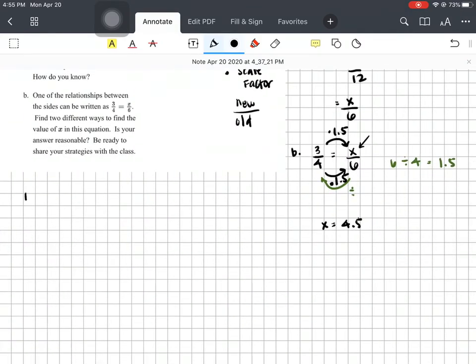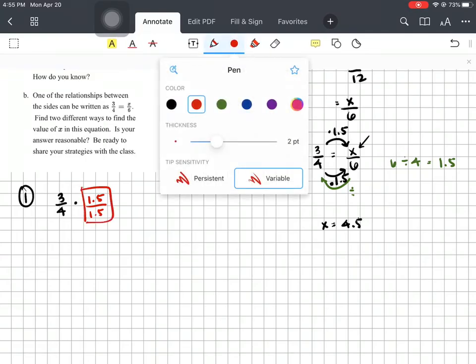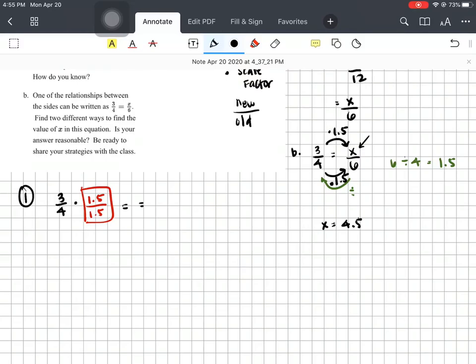And I'm going to spread this out for you guys so that you can see it, right? Let me rewrite it. So strategy number 1, we have 3/4 times, we found our multiplier. This is 1.5 in my numerator, 1.5 in my denominator. Oh, look, this is a big 1. And this will give me 4.5 over 6. So 6 was given, 4.5 is going to be my answer for that.